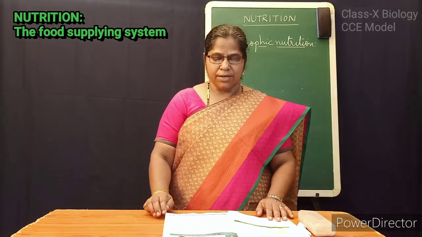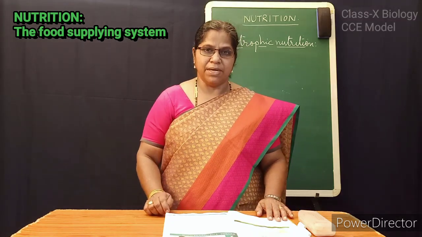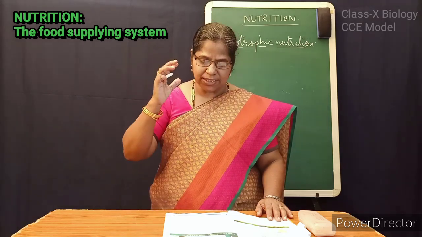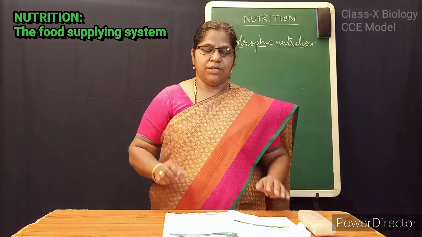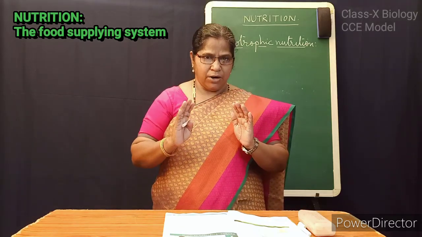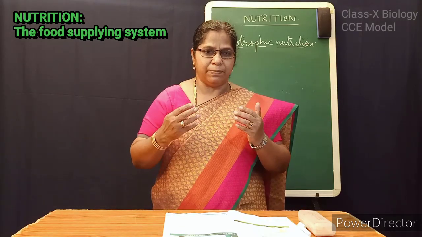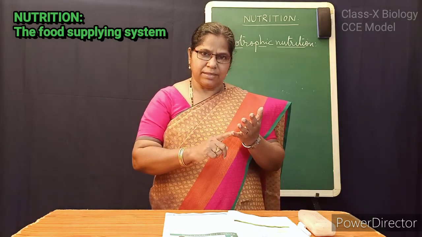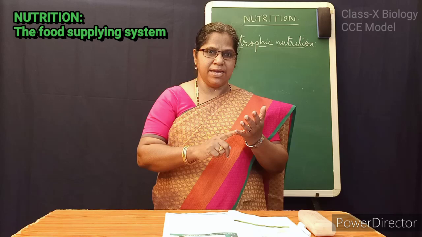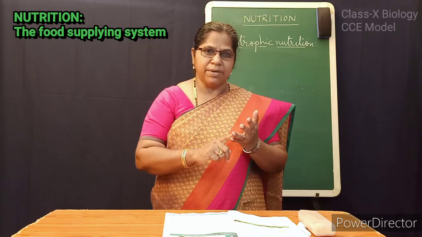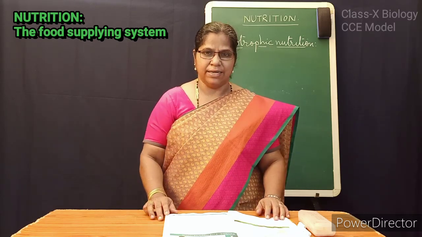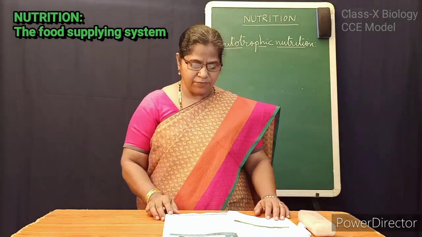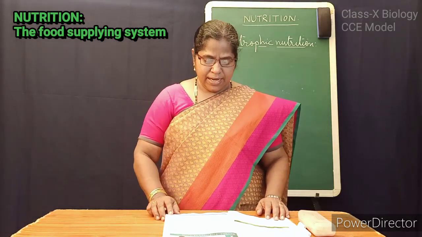They acquire nutrients like some minerals and water from the soil and some gases from the air. So, plants are the autotrophs which prepare the food material by using gas from the air and water and minerals from the soil, and they use sunlight as the source of energy.